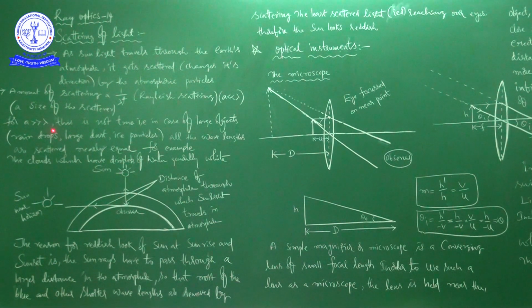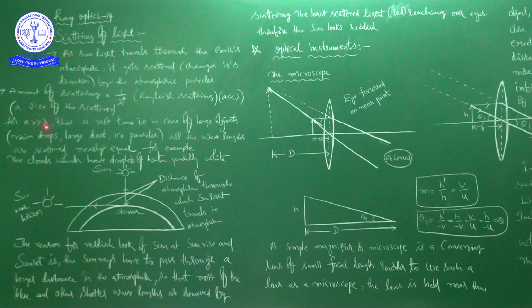So a >> lambda means here you have to take raindrops, large dust, ice particles, etc. Okay, right. Here itself we can see one example. The clouds appear white. What is the reason? The clouds which have droplets of water are generally white because all wavelengths are scattered nearly equal. That is the reason clouds appear white.